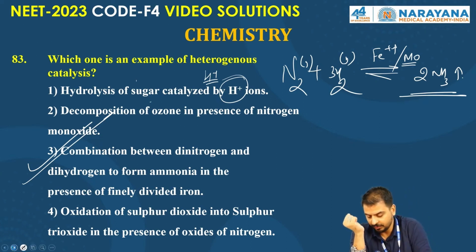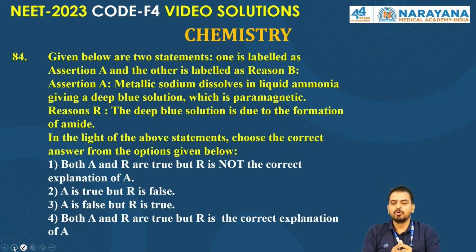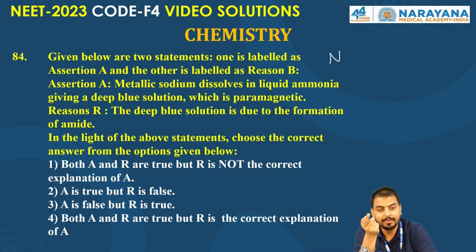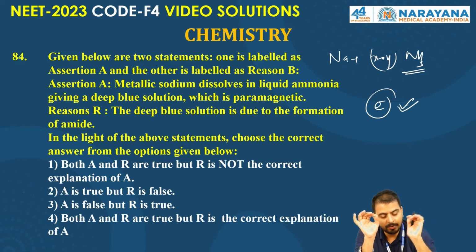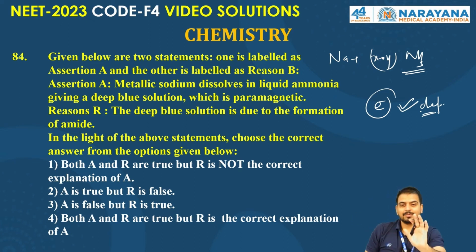Now let's move to the next question. Two statements are given. The assertion says metallic sodium dissolved in liquid ammonia. Absolutely right. Sodium dissolved in liquid ammonia forms an ammoniated electron. This ammoniated electron is paramagnetic in nature, and because of this there is a deep blue color. So the assertion is absolutely right.